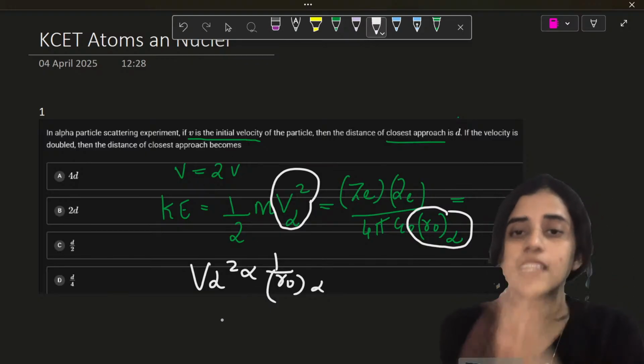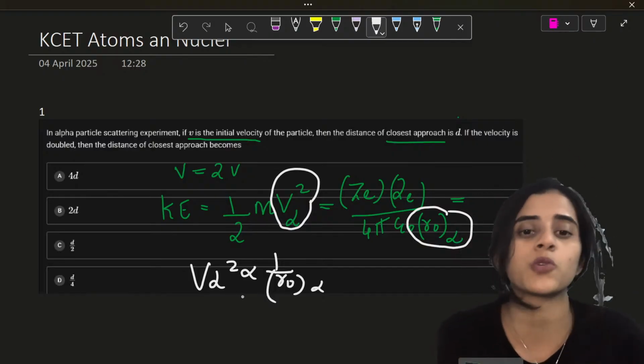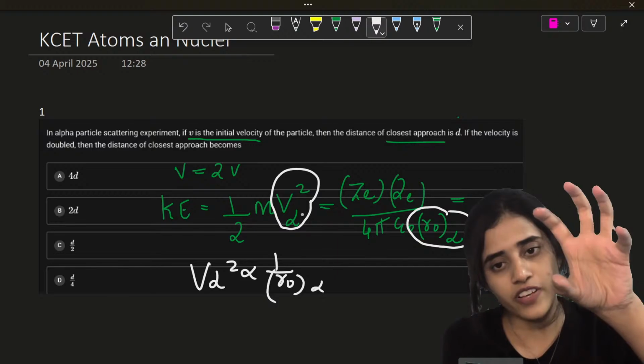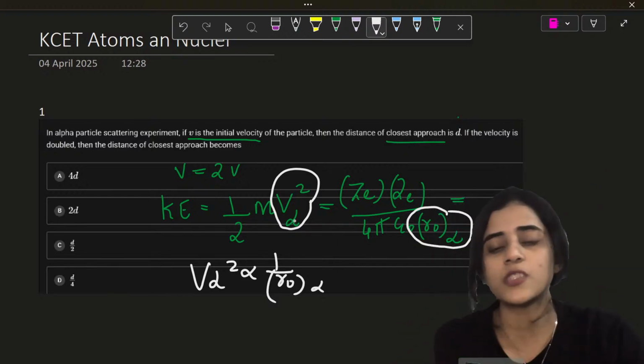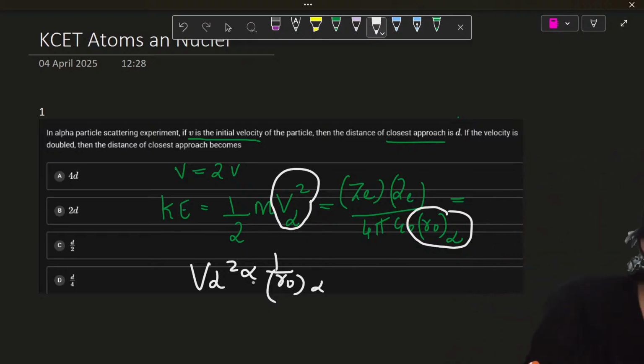If you want to replace equal to and put a proportionality, you have to have some constant and then put the proportionality. So I only take V alpha square and R naught. So all the rearrangement is done. Every other term is taken as a constant. Okay. So V alpha square is proportional to 1 by R naught square.